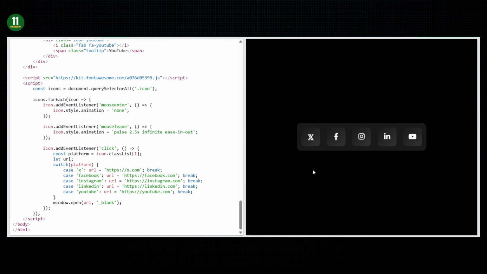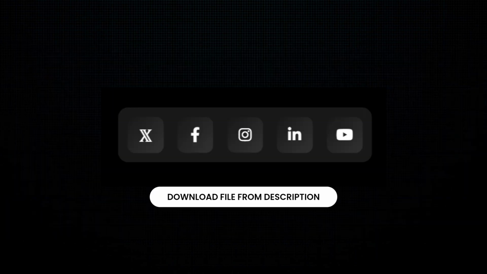You can customize the color, size, or animation to fit whatever style you want to give it. You can download the file code from the description below.